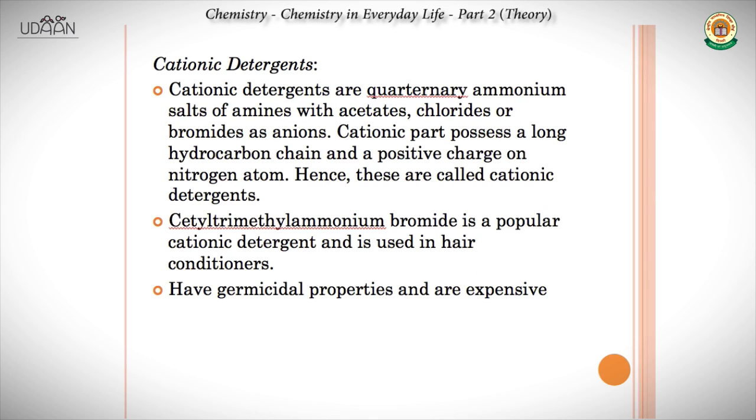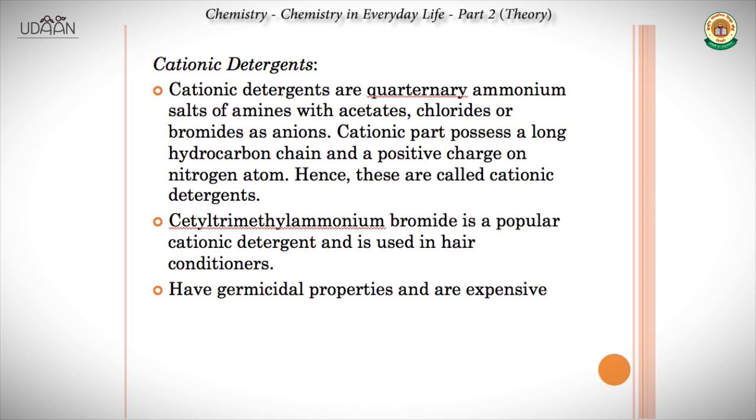Next, we come to cationic detergents. Cationic detergents are quaternary ammonium salts of amines with acetates, chlorides, or bromides as anions. The cationic part possesses a long hydrocarbon chain and a positive charge on the nitrogen atom. Hence, these are called cationic detergents. Cationic means positive charge, anionic means negative charge.